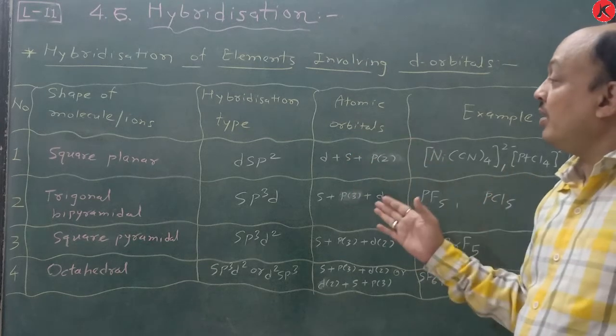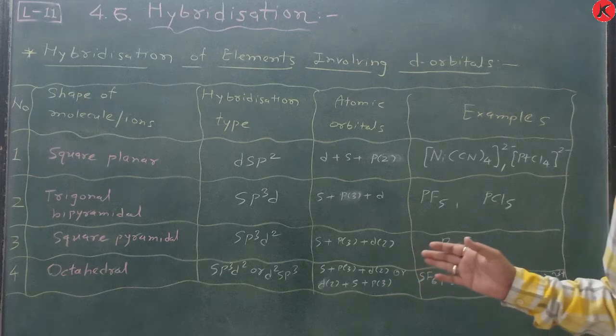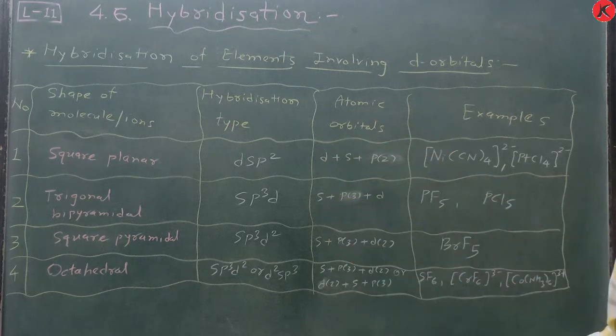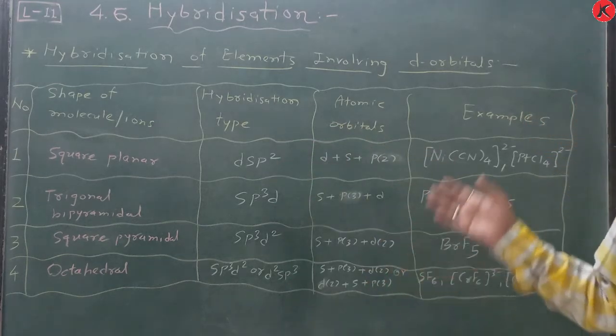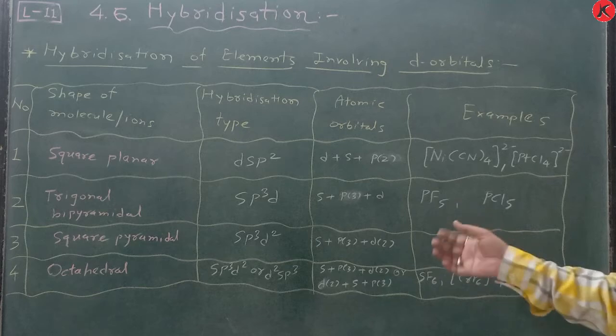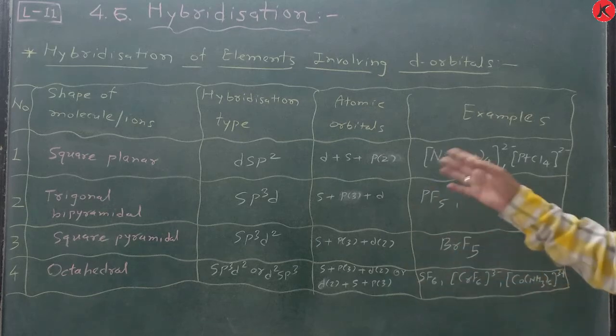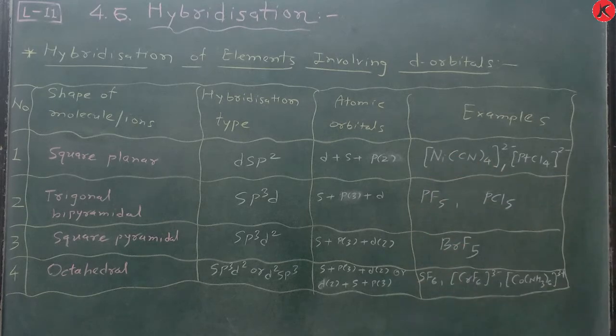Remember this tabular form and which hybridization is there, because match-the-following questions are also asked. It is very important in MCQs as well as competitive exams. So write it down and take a screenshot.